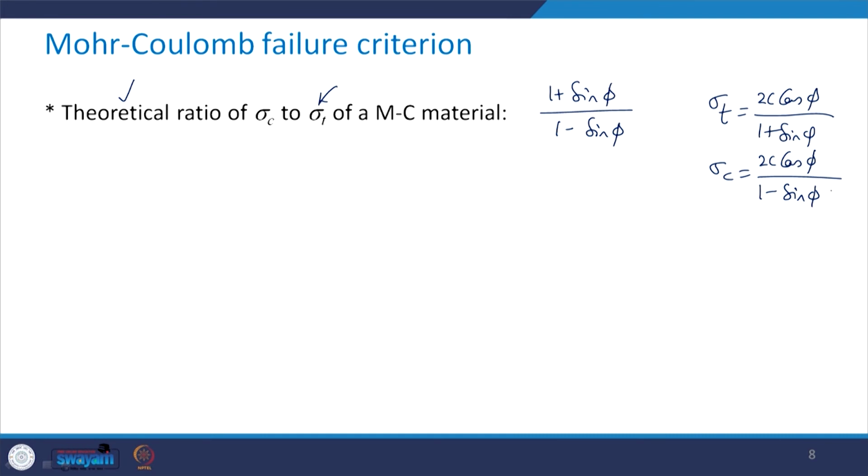We just obtained, from these two, this ratio as (1 plus sine phi) upon (1 minus sine phi).